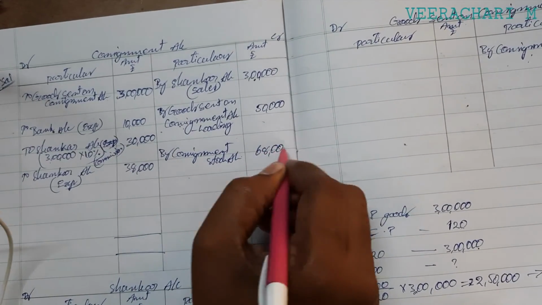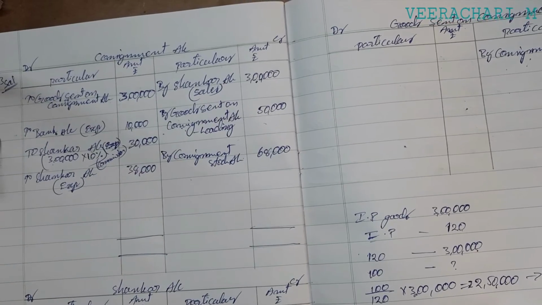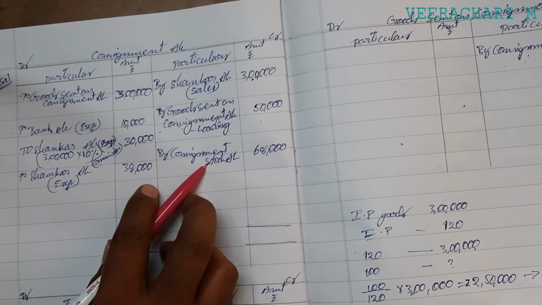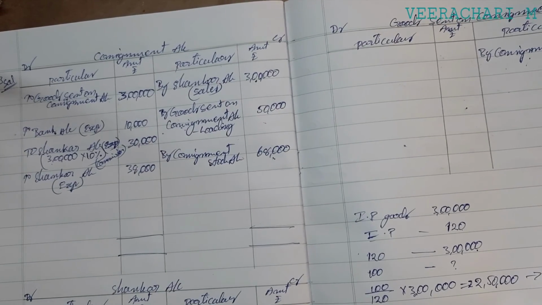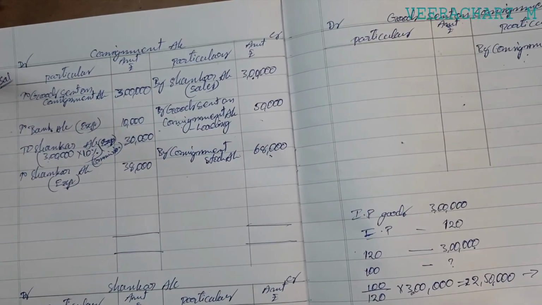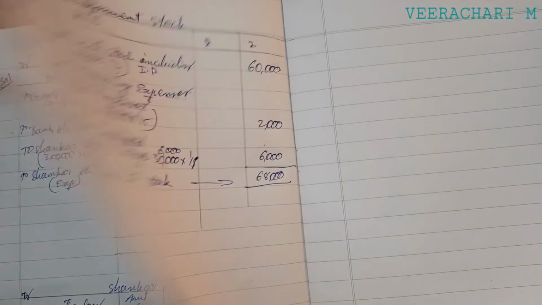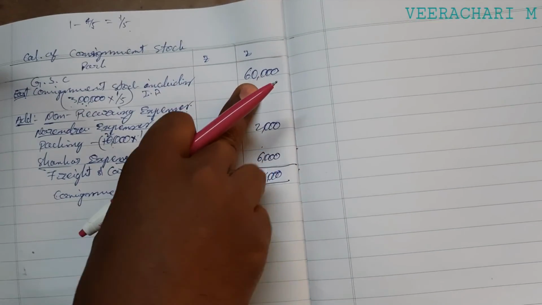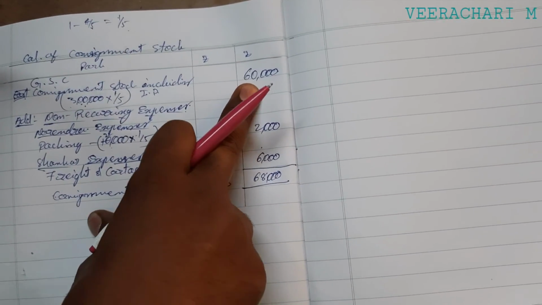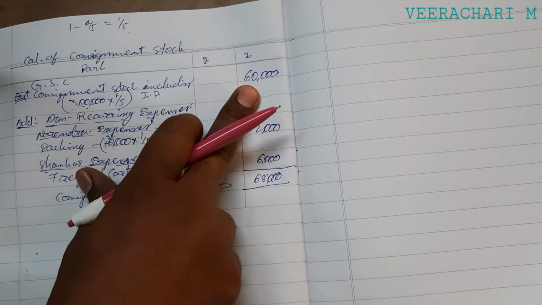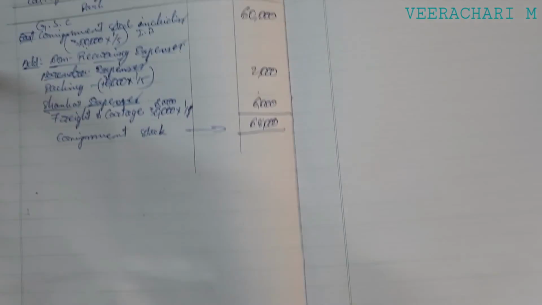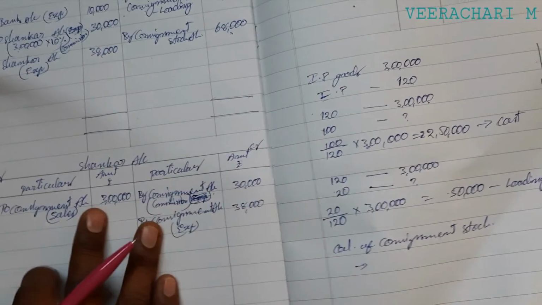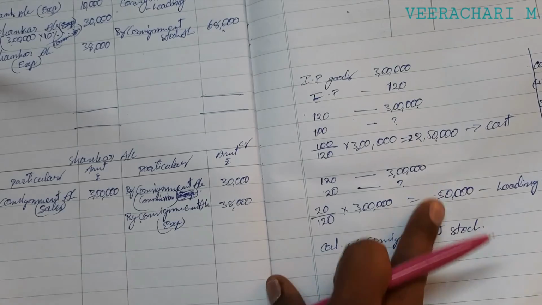68,000. Now we should remove the loading included in the consignment stock. We have already taken the invoice price, so it includes the loading price, and that loading we should remove from this. For computation of the loading price, we have already computed the cost price and loading price.